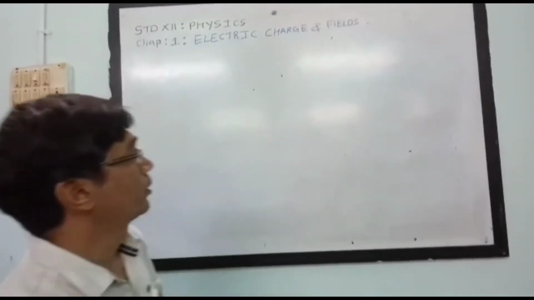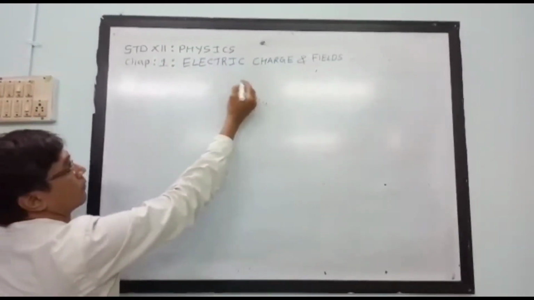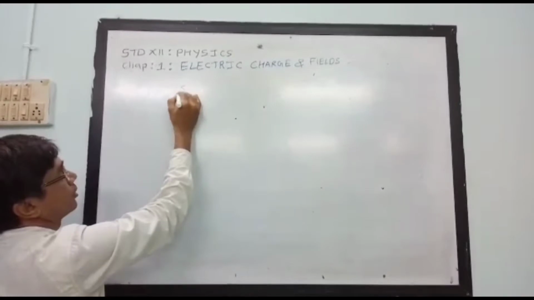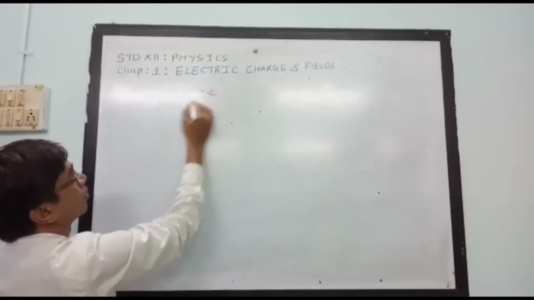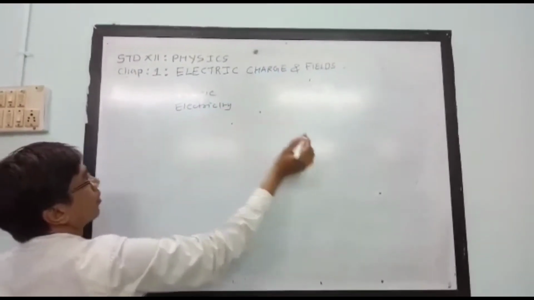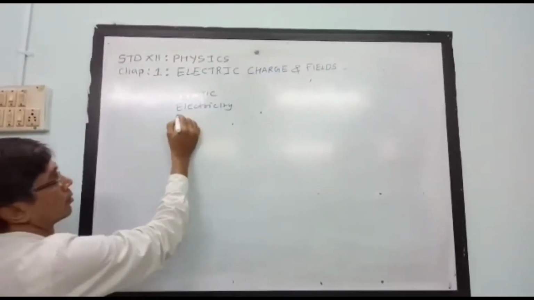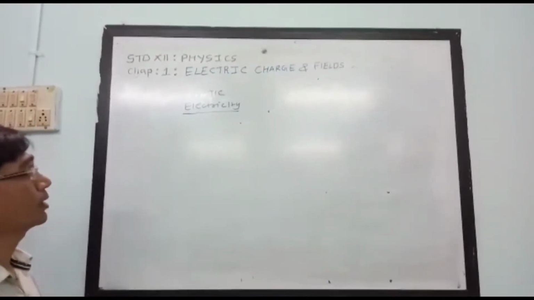Now we are taking the study of electric charge and field. Here we are taking static electricity. In this chapter we are studying static electricity. What is static electricity?